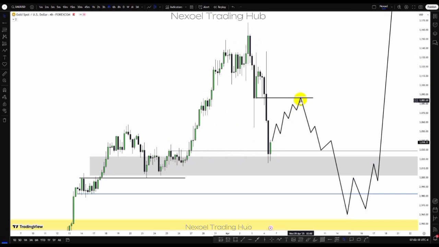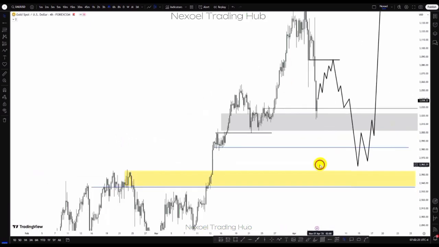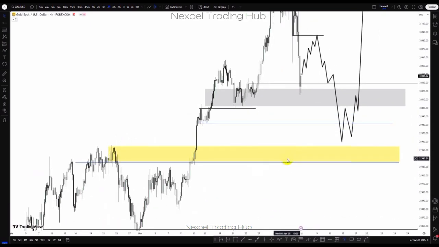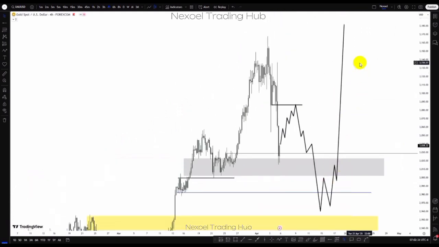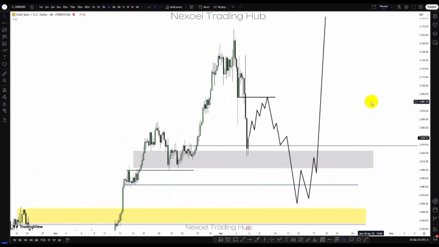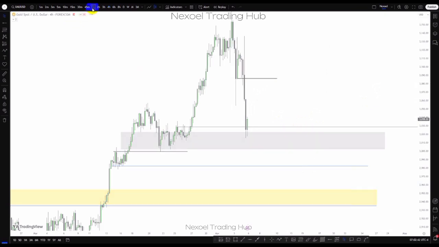And then we could see a bearish model to the downside for price to take out the sell side liquidity, mitigating this fair value gap zone we identified in the weekly and also in the daily time frame. And then we have what? The bullish continuation to the upside. So this is just my perspective. This is just what I'm pointing out to us. Let's check the 1-hour time frame.